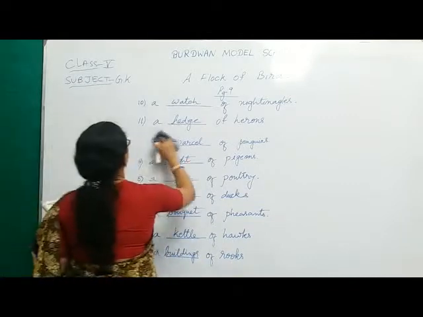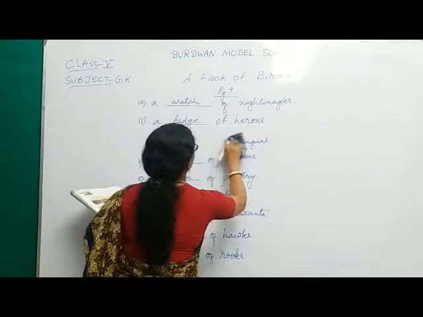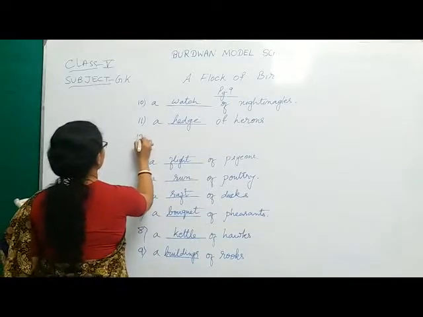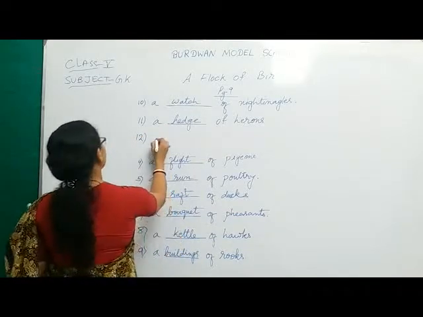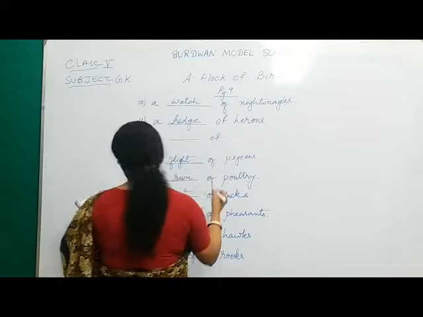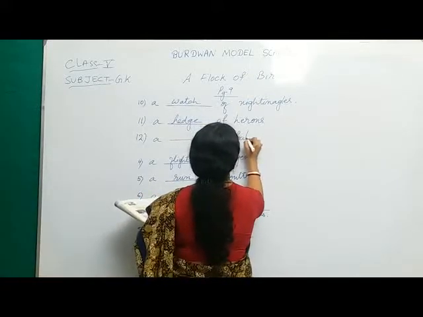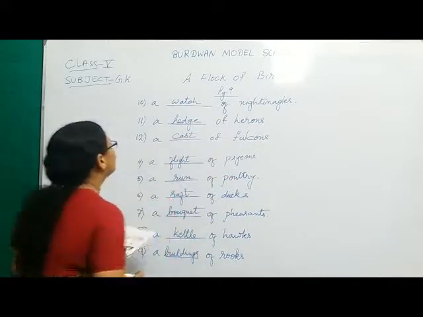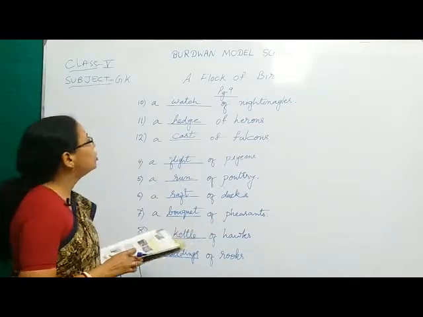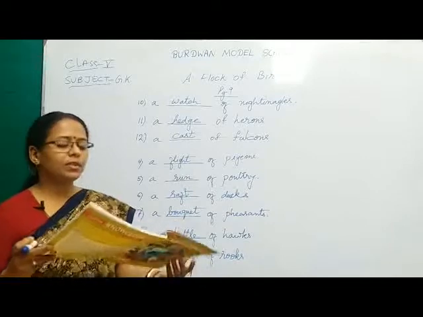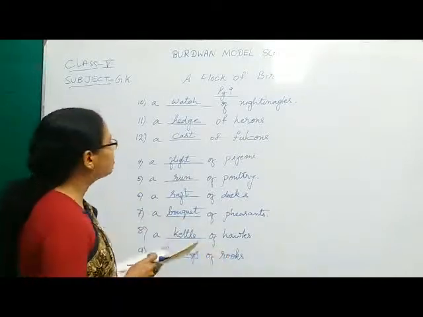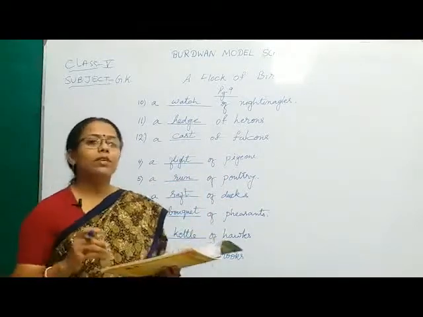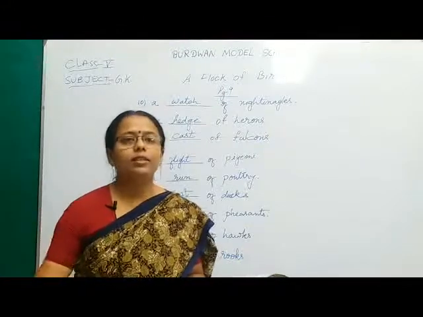And next is number 12, a dash of falcons, and it's a cast of falcons. So these are the particular nouns used for these particular types of birds. So I am coming with the next part, so you get ready with your next page.